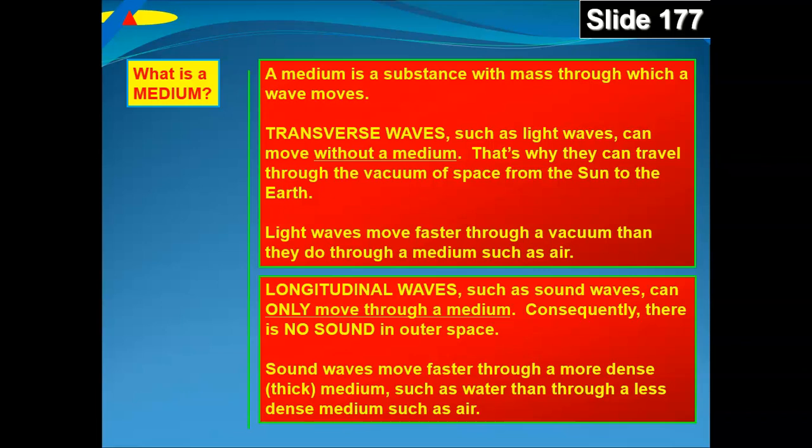So let's distinguish between what the first slide said, which is you're transferring energy by putting it into an object like a ball, and then you're throwing that ball to somebody, and when that ball gets to them, it releases the energy. How is that different from a medium, which is something with mass? Well, the medium carries the energy a little distance, and then it transfers it to another part of the medium, which wiggles and transfers it to another part.